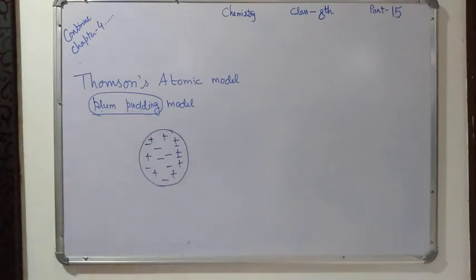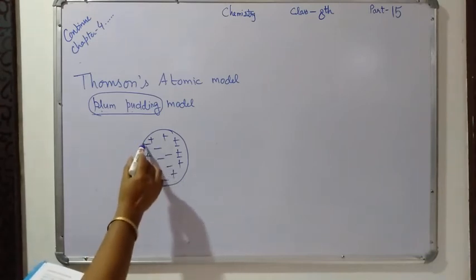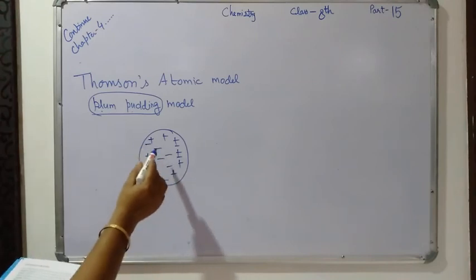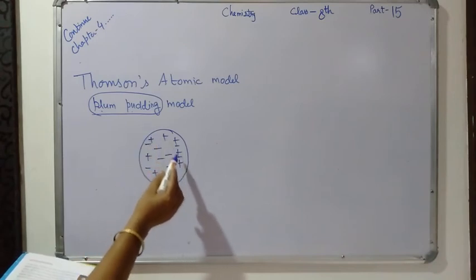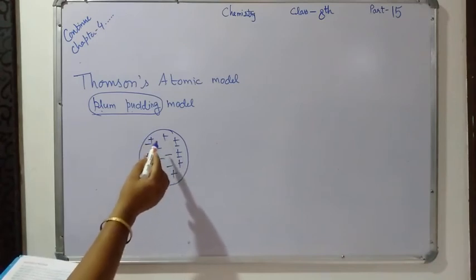So according to this model, an atom has a uniform positively charged spherical cloud with negatively charged particles embedded in it. The electrons move through the atmosphere of the positive charge just like the dry fruits or plums in the plum pudding.